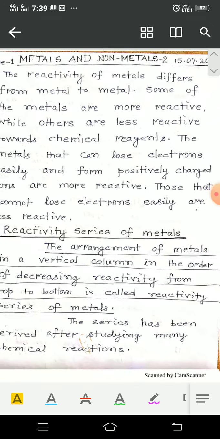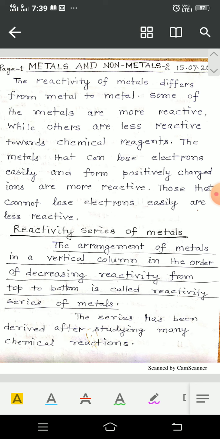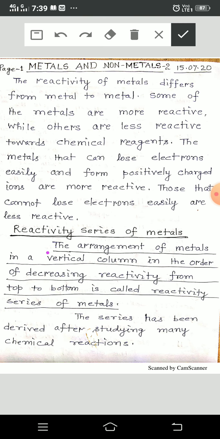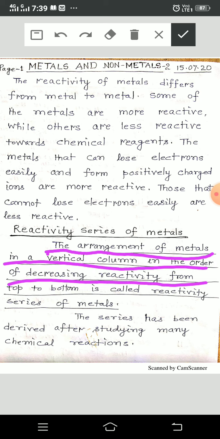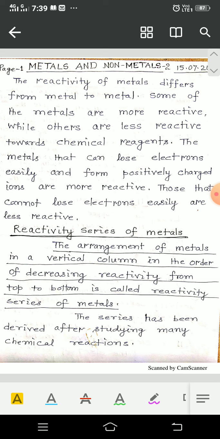The arrangement of metals in a vertical column in the order of decreasing reactivity from top to bottom is called the reactivity series of metals. See the underlined sentences.